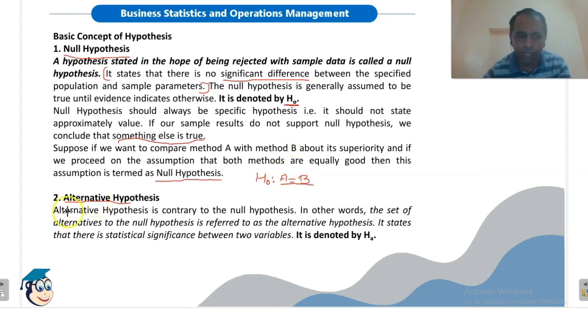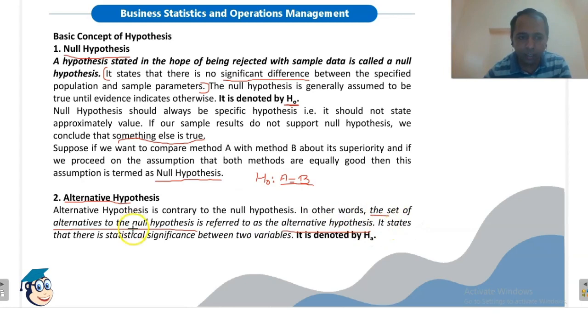Now everything other than the null hypothesis is the alternate hypothesis. It includes all other possibilities. The alternative hypothesis is contrary to the null hypothesis. In other words, the set of alternatives to the null hypothesis is referred to as the alternative hypothesis. So all other possibilities other than the null hypothesis are included in the alternate hypothesis. It is not a specific hypothesis like the null hypothesis.